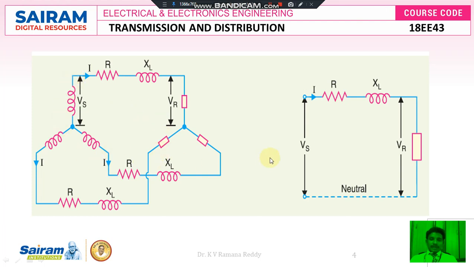In that scenario, I am going to draw an equivalent circuit diagram of one phase with respect to the neutral. Here Vs is the sending end voltage and I is the current flowing through this circuit, and capital R and XL are the lumped parameters of one phase of the three phase transmission system, and Vr is the receiving end voltage, and here it is nothing but the load. So this circuit looks like a single phase AC circuit.